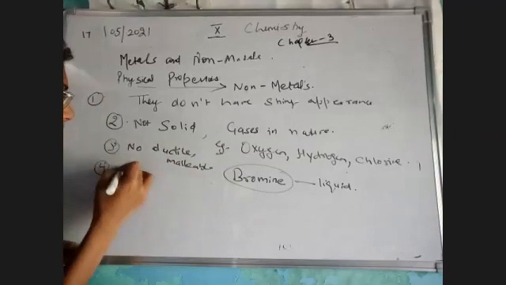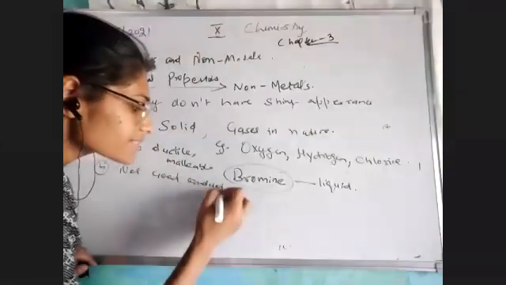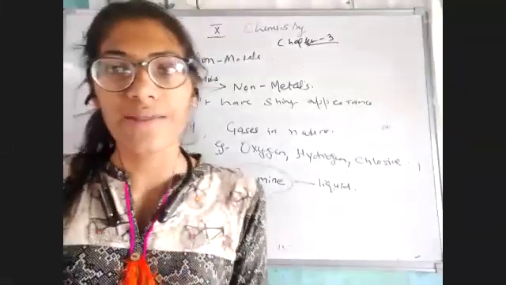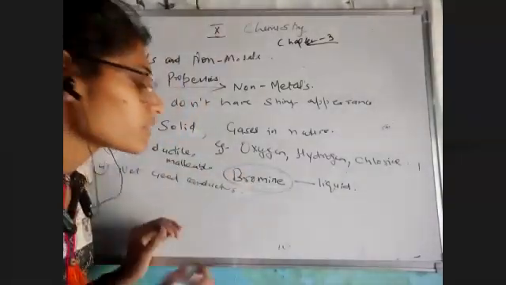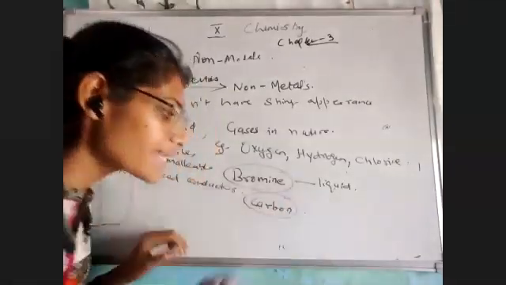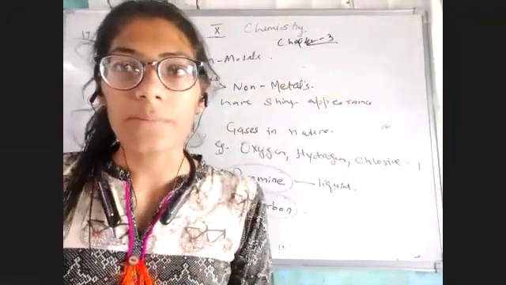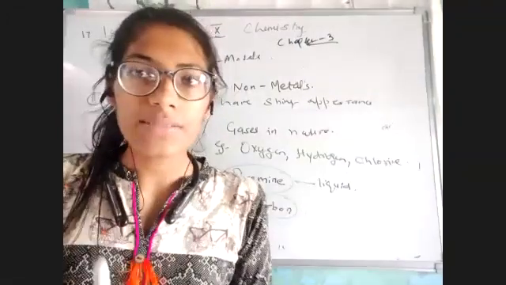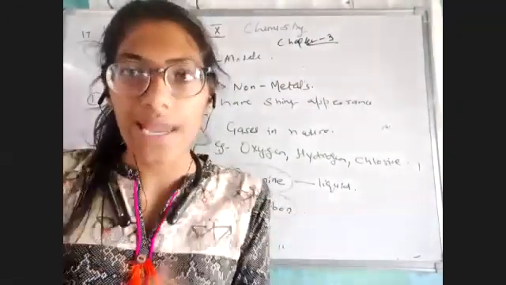Not a good conductor, but exceptions are everywhere. I'm again repeating the same statement. Exceptions are everywhere. We have a known non-metal that is carbon. In the very next chapter, we will study the element carbon. Carbon is the element with atomic number 6. So carbon is something which can be converted into different types, different allotropes.